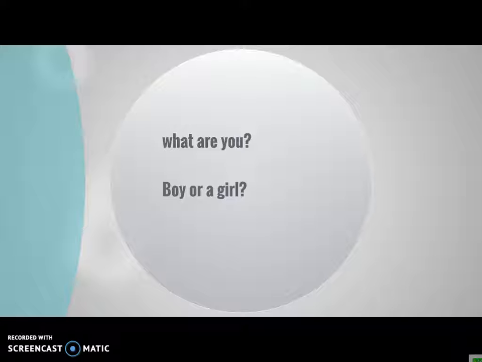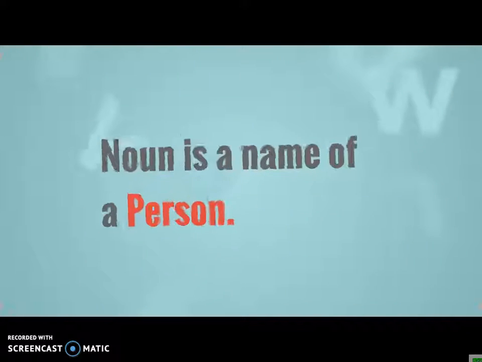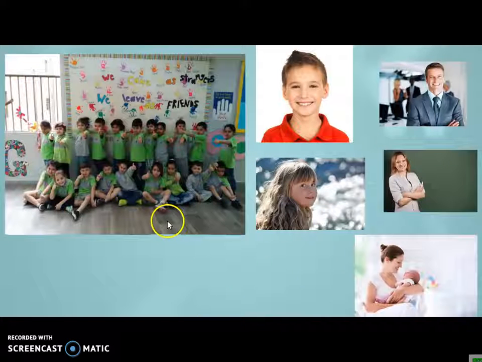I asked you this question in the class: what are you, a boy or a girl? And we played it as a game, and let's see why I asked you this question. I asked you what you are, a boy or a girl, and we spoke about our names, because I want you to know that a noun is a name. A noun is a name of a person.